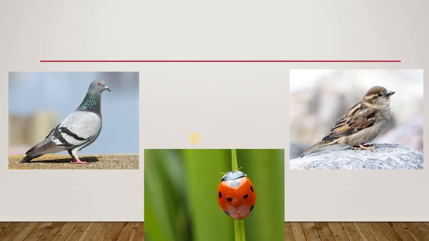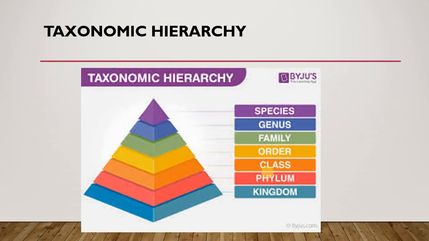So we say that they are similar, while we can't find any similarity of the birds with the insect. In this way, the pigeon and sparrow are considered birds, while the other is considered an insect.